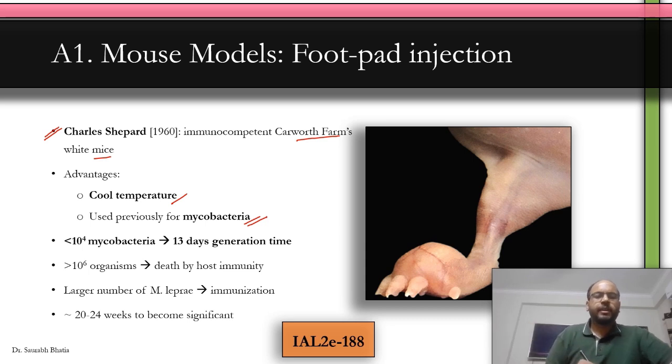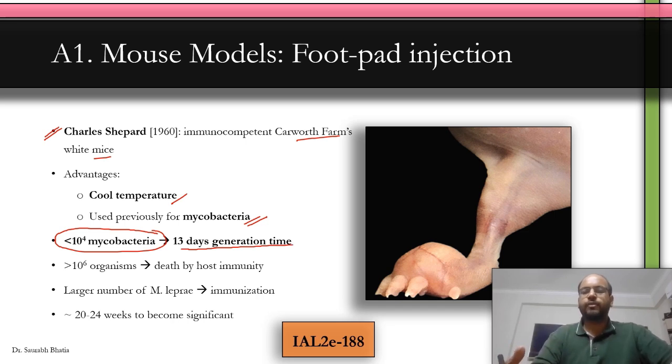So it was found that when the inoculation size is less than 10 to the power 4, the M. leprae divides as it should and has a generation time of 13 days. Generation time means the time taken for M. leprae to divide from one M. leprae to become two M. leprae. Okay. Generation time in humans is roughly about 10 to 13 days. So when the inoculation size is less than 10 to the power 4, the M. leprae divides normally as it divides in humans.